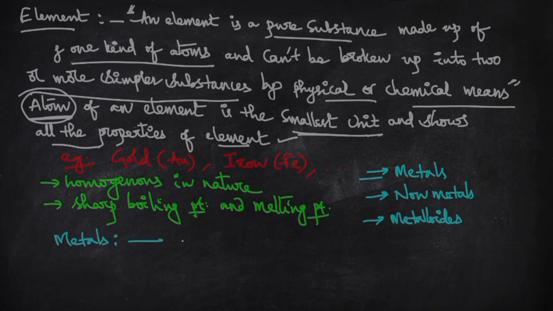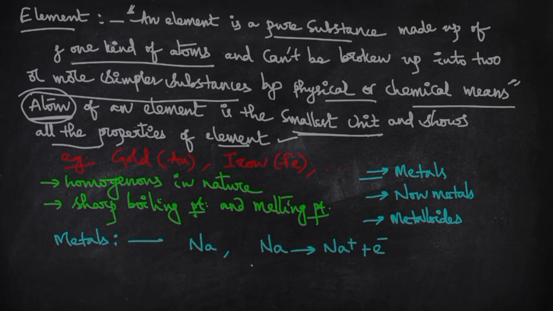Metals readily lose electrons and become positive ions. For example, if you take sodium, sodium has one excess electron. To get stability, sodium loses its electron and becomes Na+.